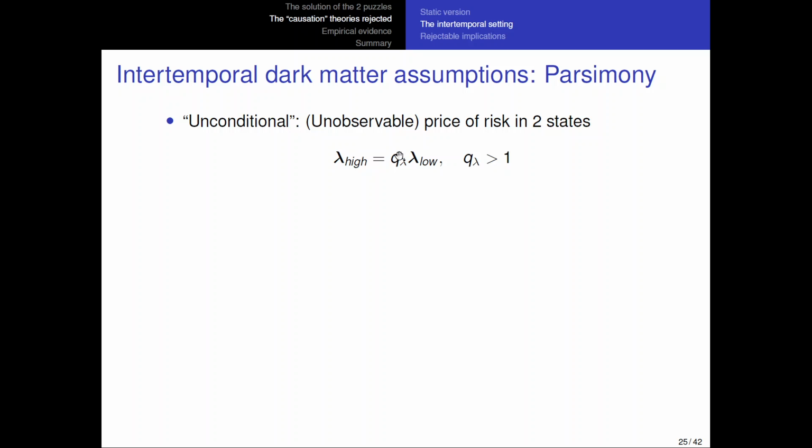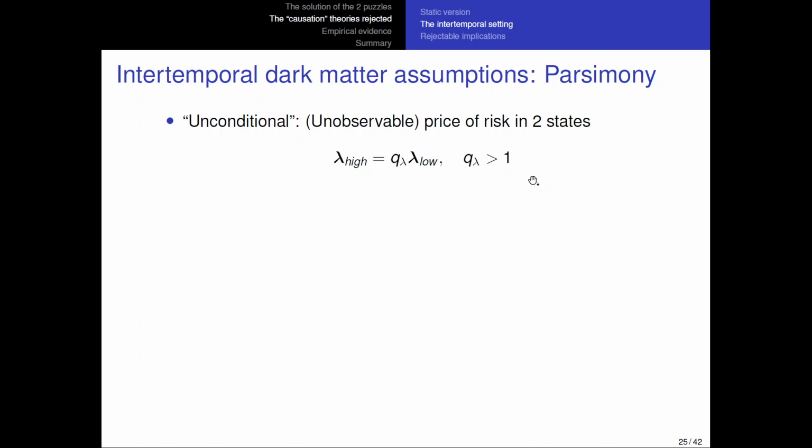So if one type of shock has a low price of risk in one state, it has a low price of risk in the other also. It's just that the level of the risk in one state is higher than in the other. I also assume that there are only 2 states, so this is a simplification. So there are these 2 states.